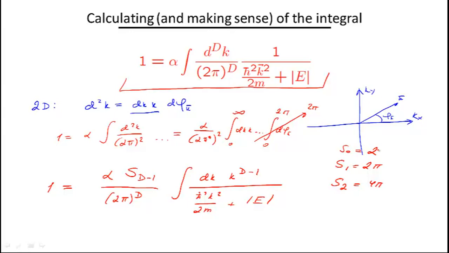So in any dimension you can in principle calculate it. But for practical purposes we don't really need to know much about these numbers, because in real life we don't deal with anything beyond 3 dimensions, 2 dimensions, or 1 dimension. Now the problem that appears already in 2 dimensions is that when we integrate from 0 to infinity, the integral is actually divergent at large k. If d is equal to 2, and especially if d is equal to 3, the higher up we go, the more divergent it becomes as we go to larger k. So this integral is actually equal to infinity.